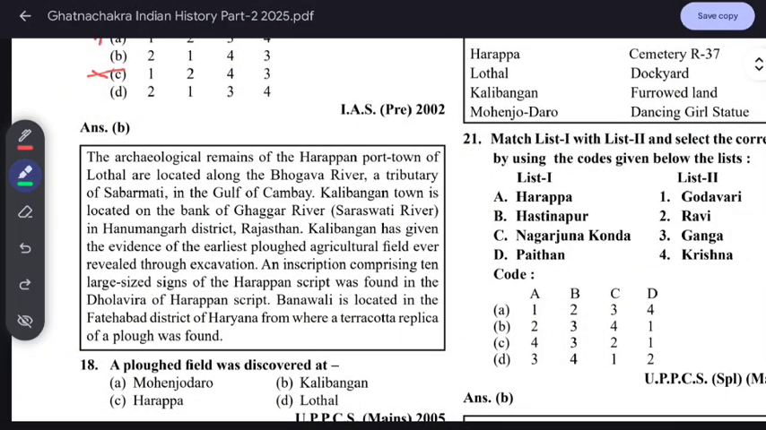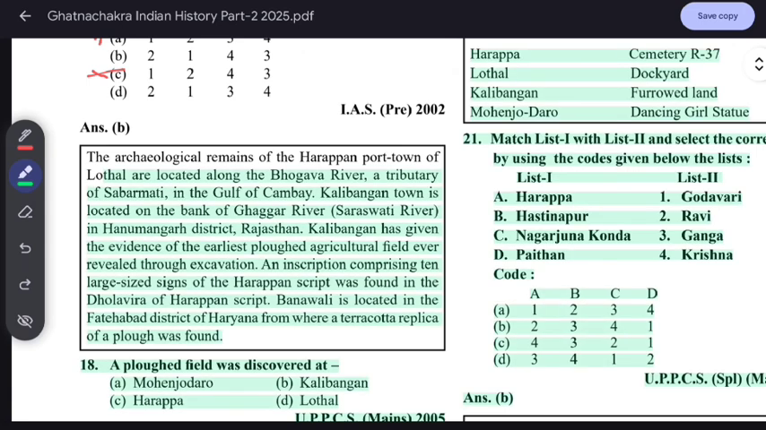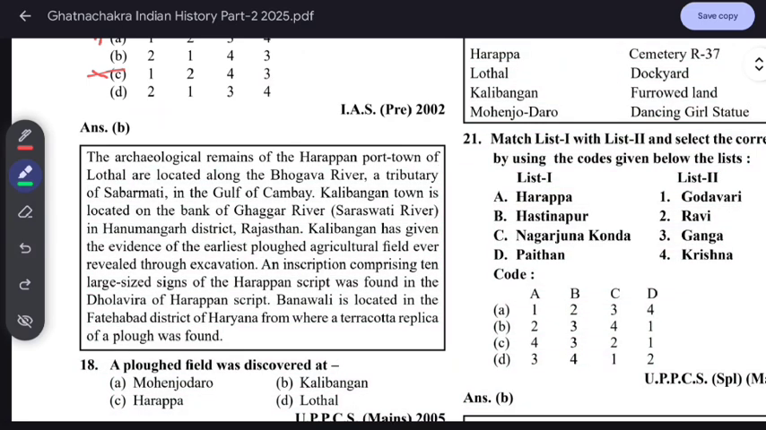Archaeological remains of the Harappan port town of Lothal are located on the Bhogava river. Remember this. They sometimes ask where Lothal is located, on the bank of which river? Bhogava river, a tributary of the Sabarmati river, near the Gulf of Cambay. Kalibangan town is located on the bank of the Ghaggar river, which is considered the Saraswati river, in Rajasthan, Hanumangarh district.